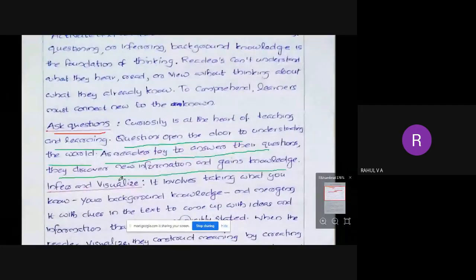Okay. So whenever you are trying to understand something, you have to generate some questions. Why, how, what, who, everything. We have to make questions like this. Then you will discover new information and get new ideas and gain some basic knowledge about the topic. So asking questions is an important part of understanding something.